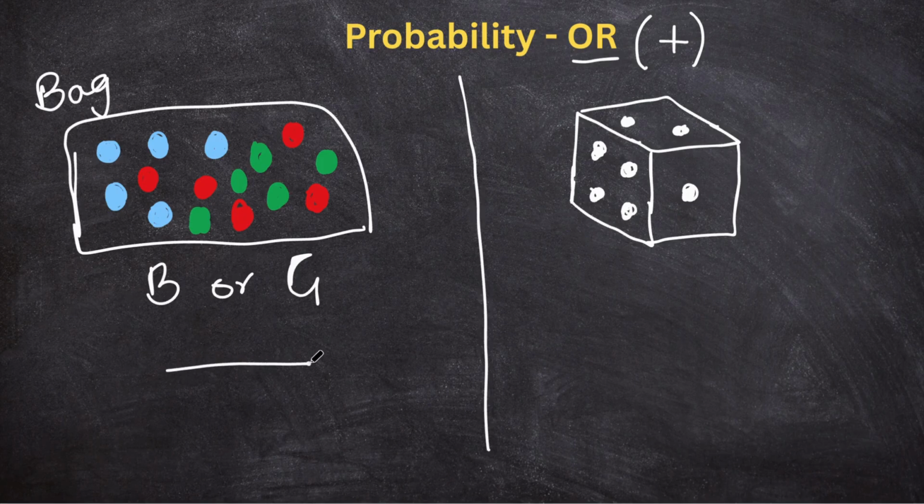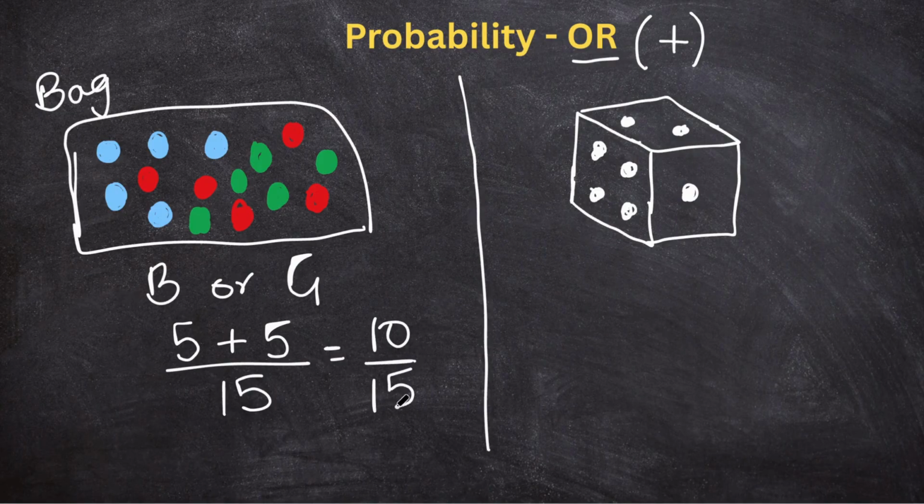Now the total is the same. What was the probability of getting a blue ball? It was 5. OR means plus. What was the probability of getting a green ball? Also 5. So it's 10 over 15. It's easy, right? All we do is just add the probabilities in the case of OR.